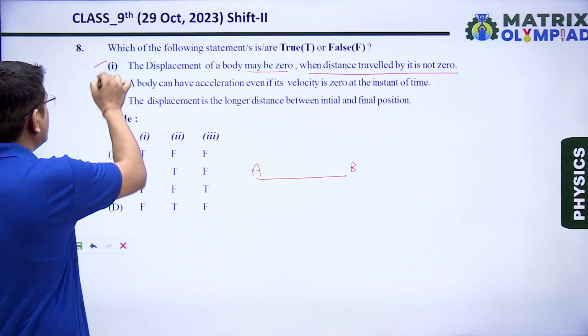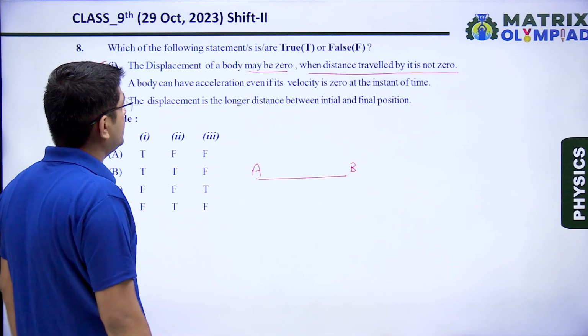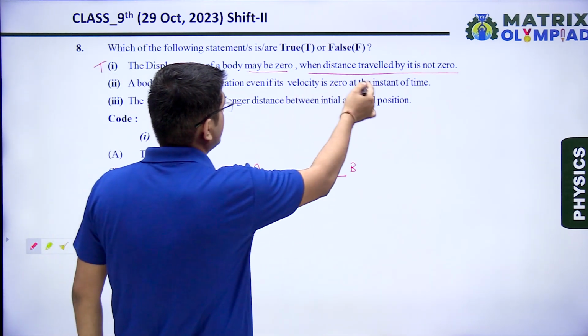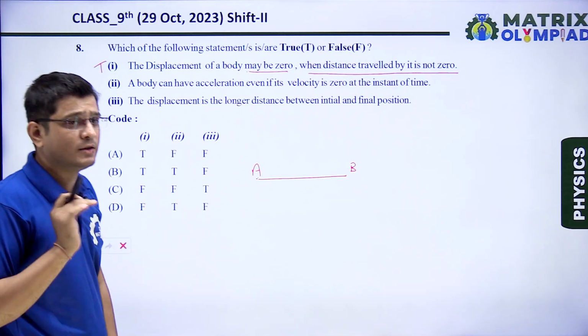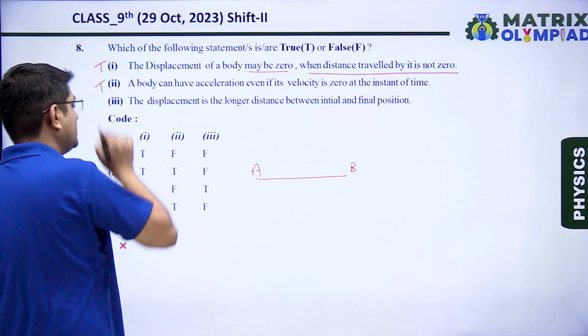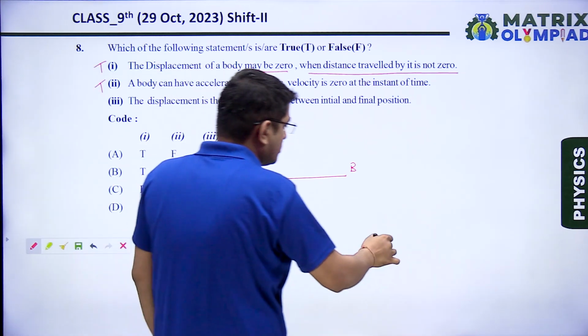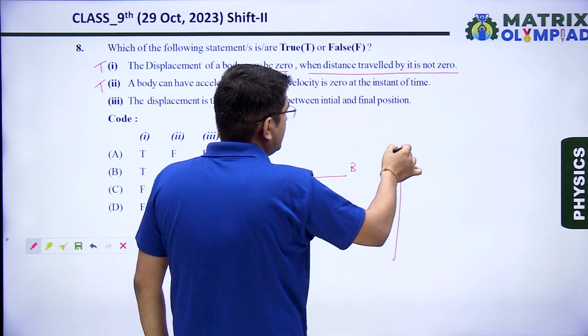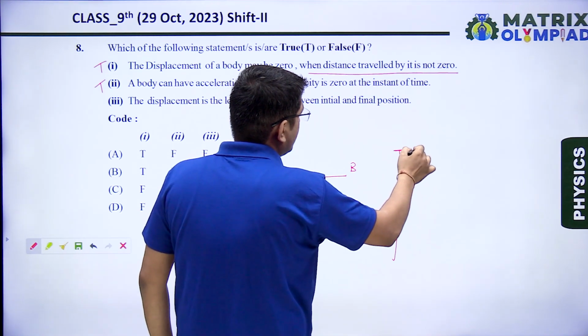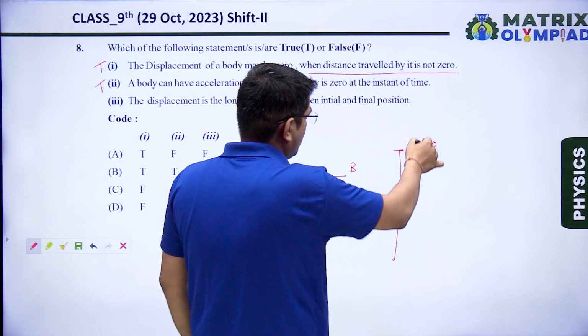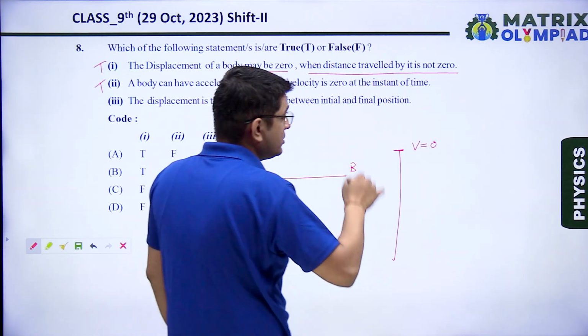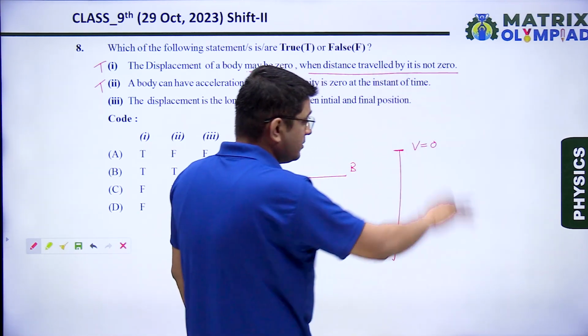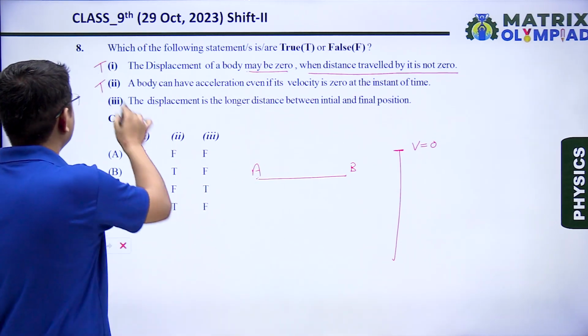So this is a true statement. A body can have acceleration even if its velocity is 0 at the instant of time. This is also a true statement. If an object is thrown vertically upward, when it reaches maximum height, its velocity becomes 0 for that instant of time, but acceleration is not 0 because direction of motion is reversing. So this is also a true statement.